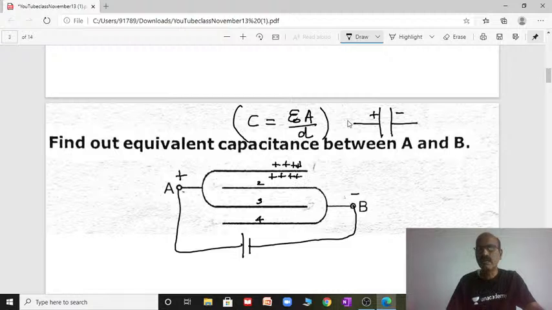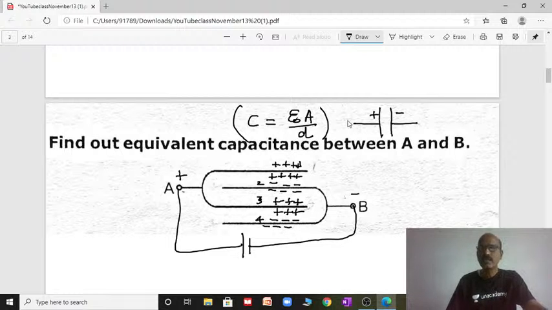B is given negative, so this plate will become negative on either side. The third plate, connected to A, is positive, and the fourth plate, connected to B, will become negative on either side.